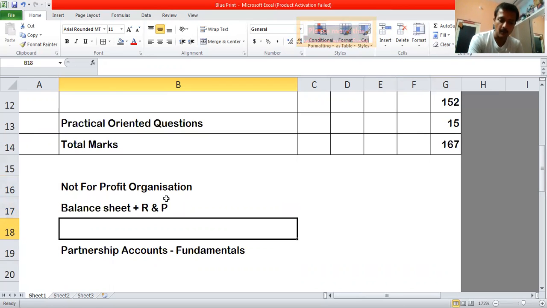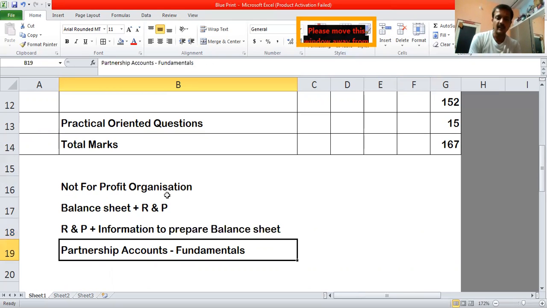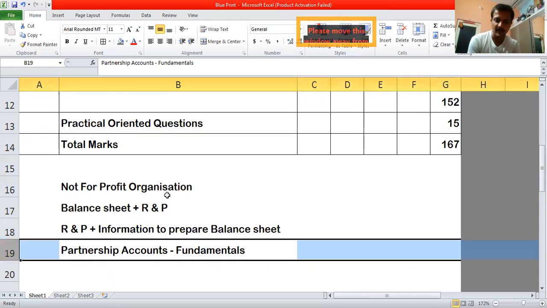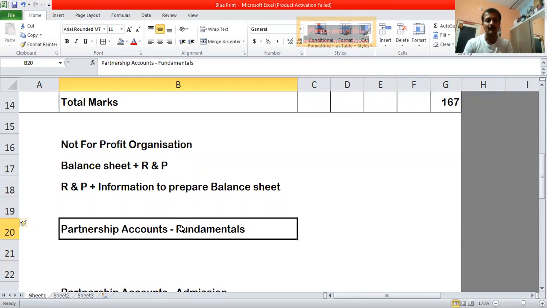And in the other problem, you will get the receipts and payments account, but you will not get the balance sheet; instead you will be given information to prepare the balance sheet. That will be the only difference, and the remaining will remain the same. Again, you need to apply the same principles to prepare the income and expenditure account and the new balance sheet.